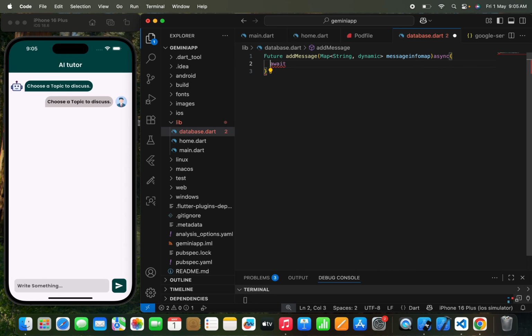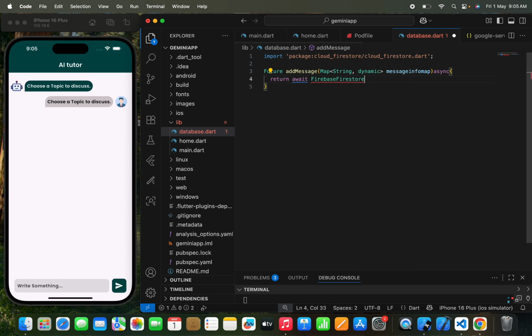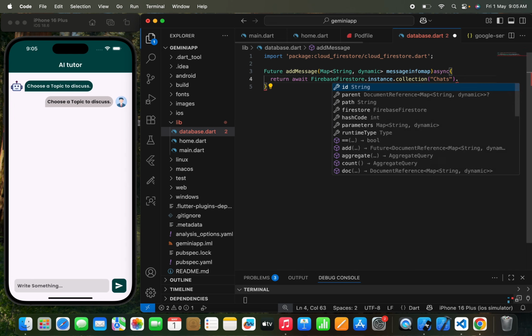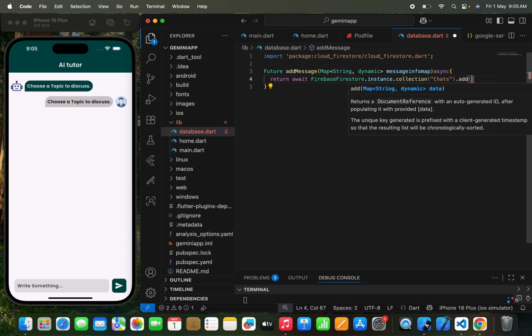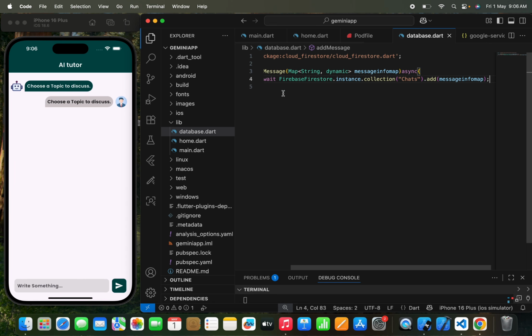Now we need to return, so I'm going to write return FirebaseFirestore.instance.collection. I'm going to first pass a collection name, which will be chats. Once we pass a collection name, we need to use an add method so that we can add all the messages in our chats collection. I think it's clear, right?